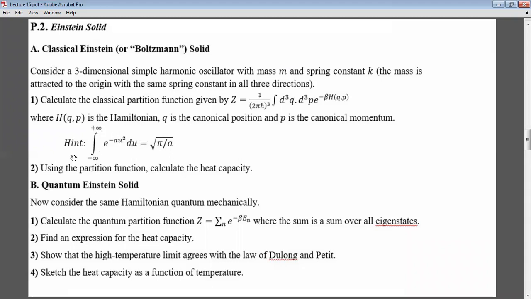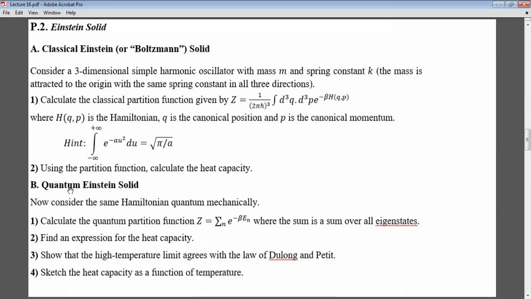And here again, they are giving me some hint that I'll use. And then we're gonna use this partition function to calculate the heat capacity. So we will calculate Z, and then remember that E is nothing but minus del ln Z by del beta. And then from E, we're gonna calculate C, which is del E by del T, okay?